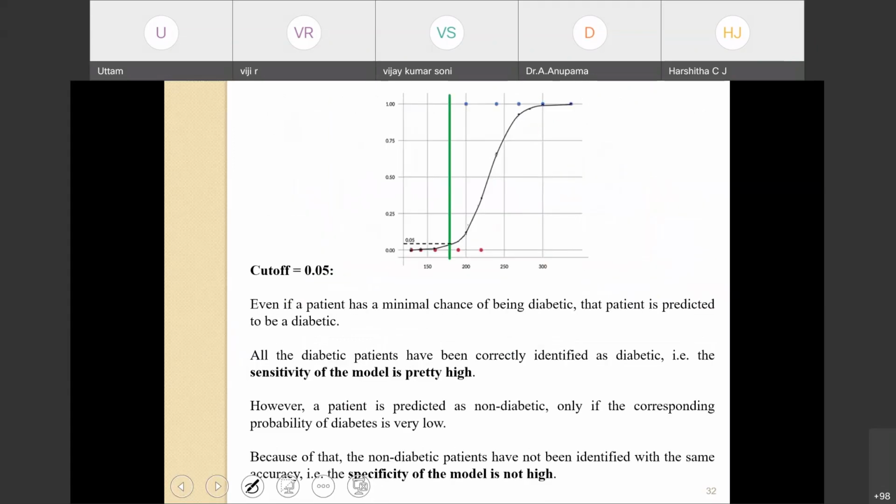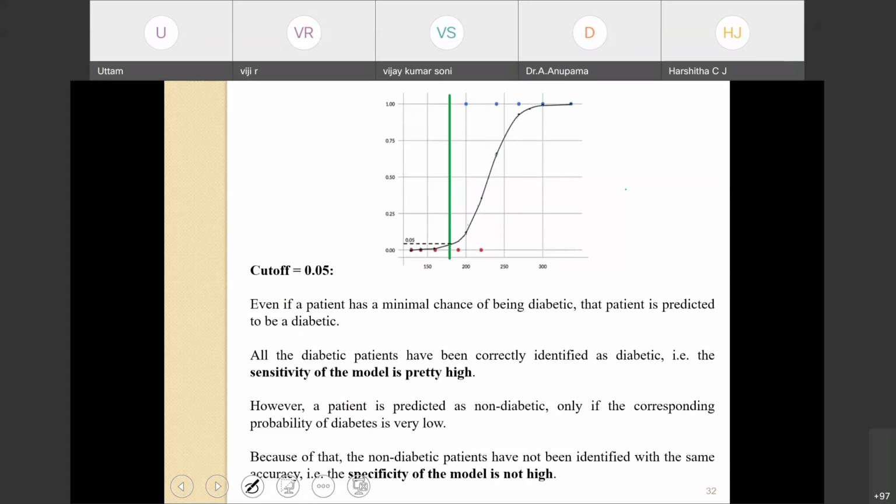Let's pick up the cutoff as 0.05. If I put the cutoff as 0.05, even if a patient has minimal chance of being diabetic, the patient will be predicted as diabetic because the cutoff is so low.